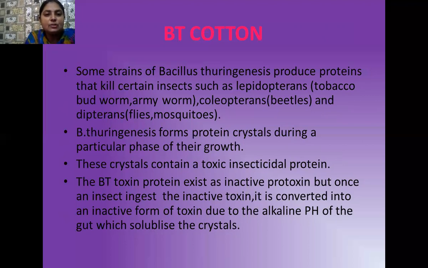So Bacillus thuringiensis forms protein crystals during a particular phase of its life cycle, and these crystals contain a toxic insecticidal protein. Now what happens, this Bt toxin protein exists in the form of an inactive protein, but once it enters the midgut of the insect, it encounters a basic pH in that midgut, and then it gets activated in the presence of alkaline pH, which solubilizes the crystals.